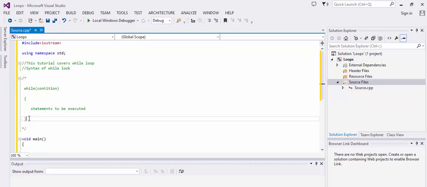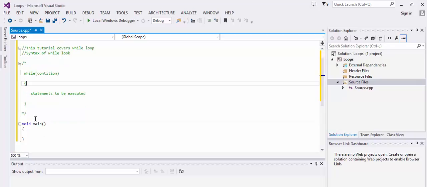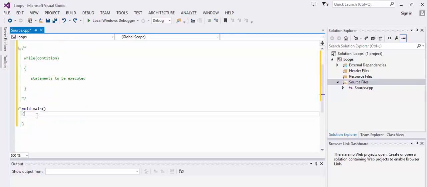As I told when we were studying if statements, these brackets are only required when there are more than one statements. For example, if there is only one statement to be executed, then you don't need these brackets. So these brackets are required only when there are more than one statements.